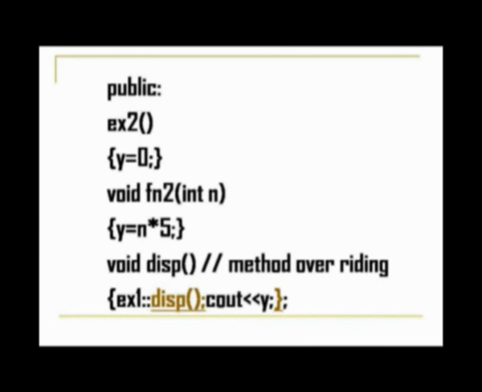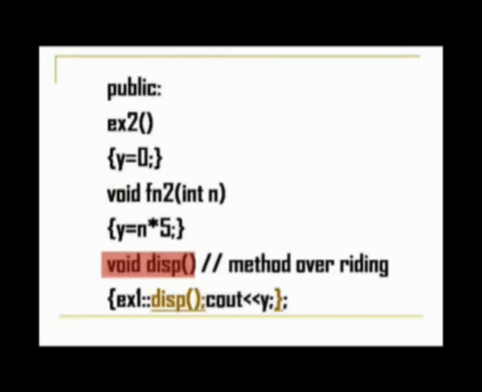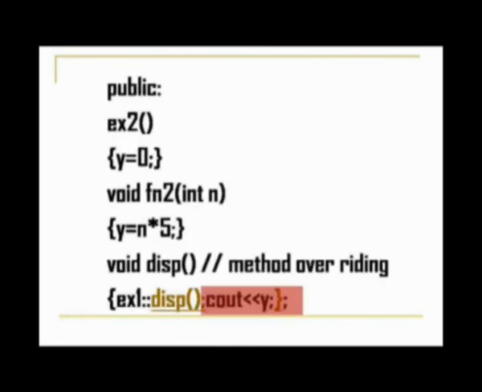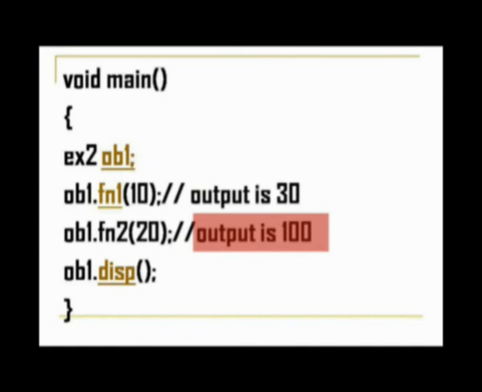So after this we have to see how these functions are displayed. ob1 dot disp. So disp function, I told you, it is overridden in the subclass. So only this disp function of the subclass will be called. Inside it, the disp function of the superclass is called. So cout x 30 will be displayed, then cout y 100 will be displayed. So the output will be 30 and the output will be 100. So this is how constructors, member functions, data members are accessed using inheritance.